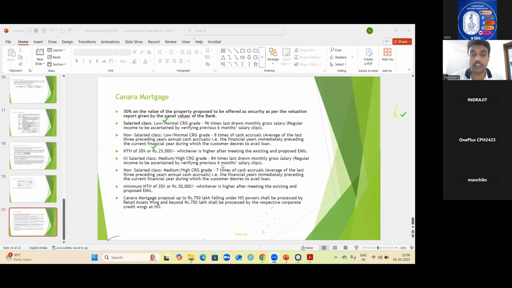Now, if you are considering salaried class or non-salaried class of medium or high CRG grade, then the maximum loan quantum that you can consider is only 84 times or 7 times, as against 96 times and 8 times. And in those cases, the minimum NTH should be 35 percentage or 30,000. So you can learn like this: in the case of low and normal CRG grade, the NTH is 30 percentage or 25,000. In the case of medium or high CRG, the NTH is 35 percentage or 30,000. I think it is fine right now.